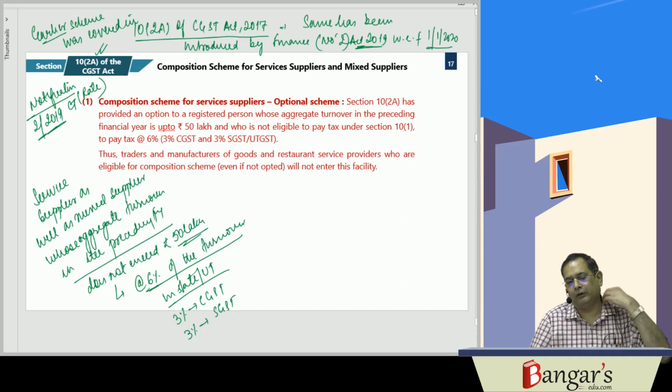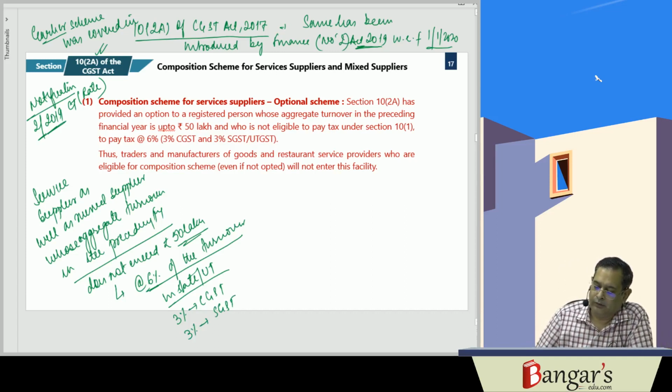So section 10(2)(a) is also an optional scheme.